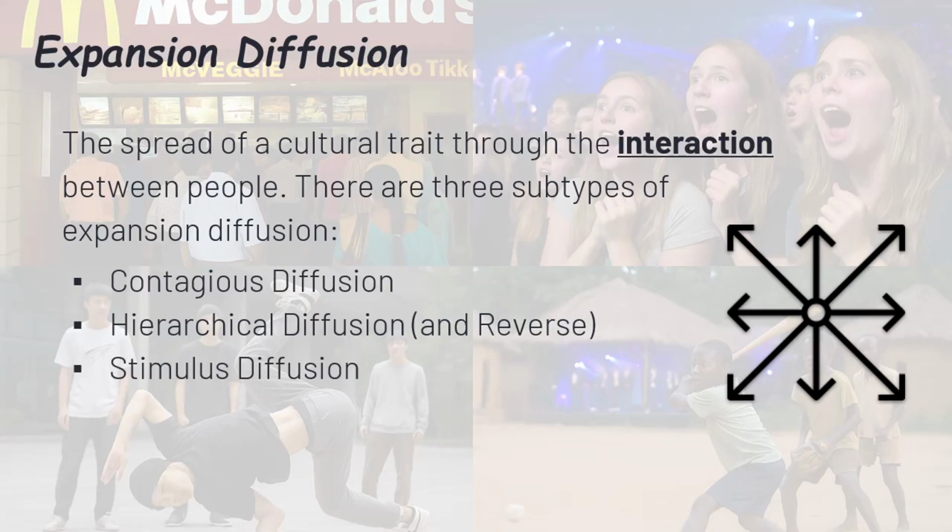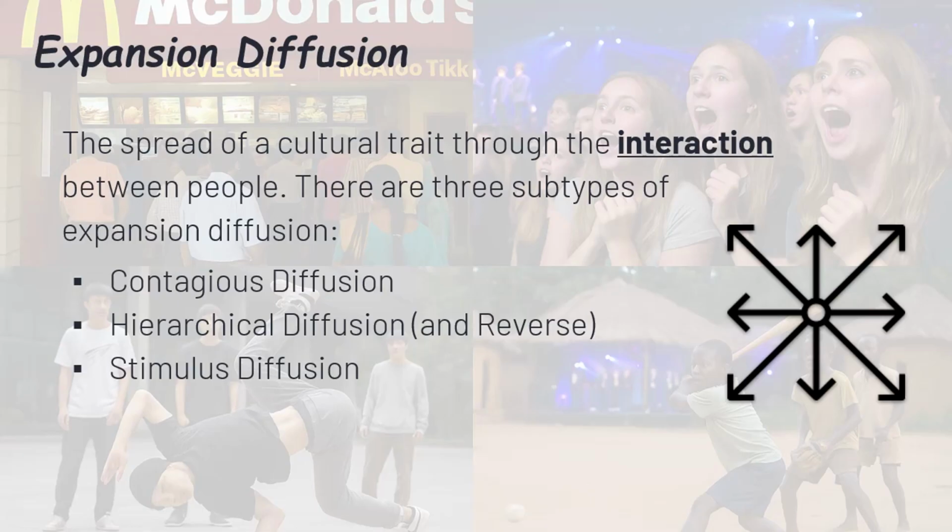This type of diffusion comes in three main forms, and each one has its own personality. Contagious diffusion spreads like a viral tweet, fast, broad, and unstoppable. Hierarchical diffusion travels from the top down, from influencers, power centers, or big cities.